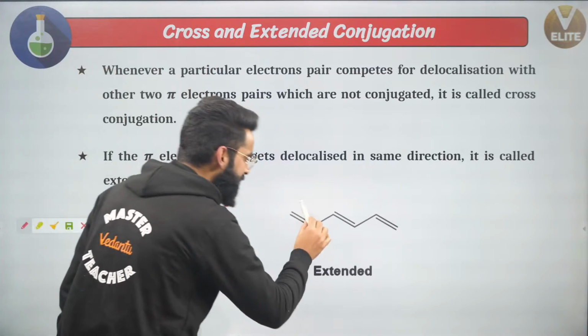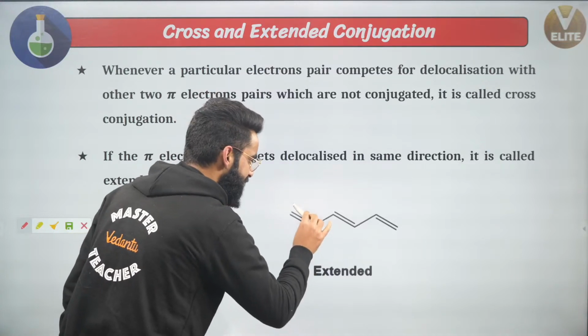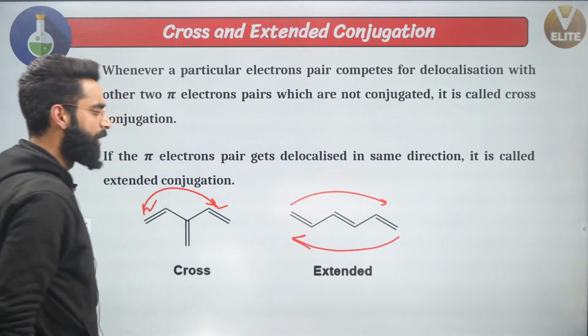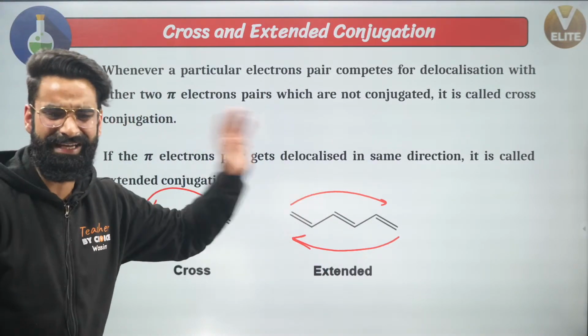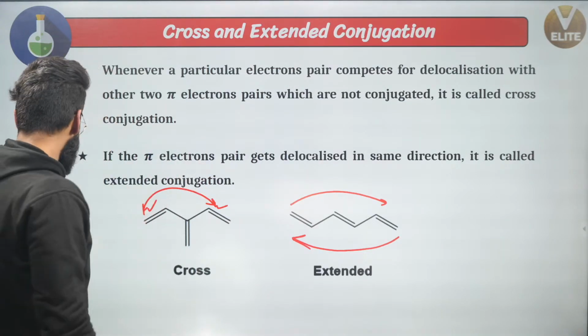Right here, this is pi, sigma, pi, sigma, pi. These pi electrons can get delocalized either in this direction or in this direction. Whenever you see this sort of conjugation, we call it extended conjugation, or you can call it linear conjugation normally, okay?